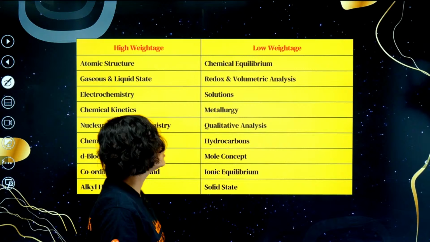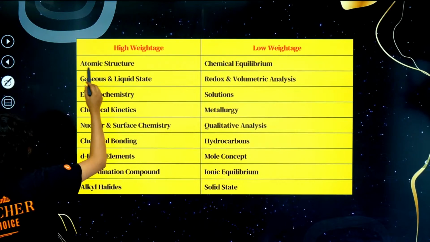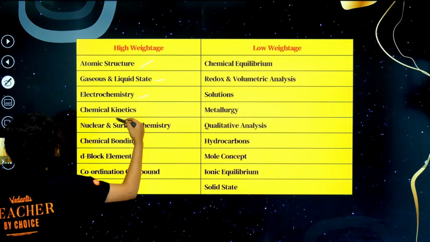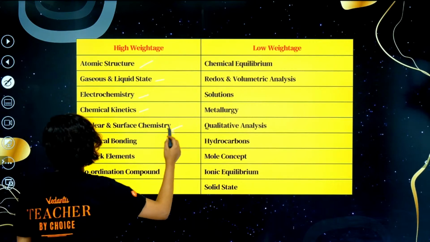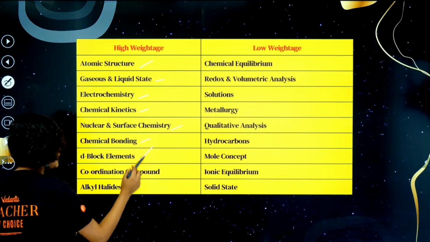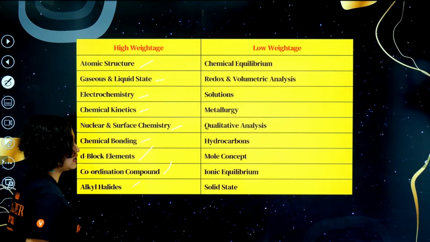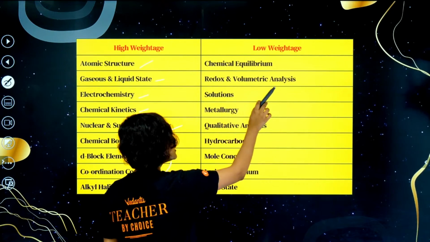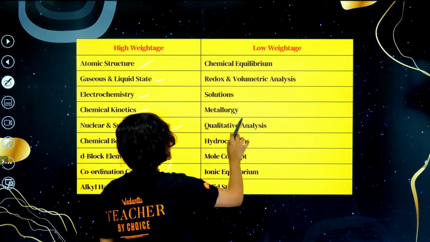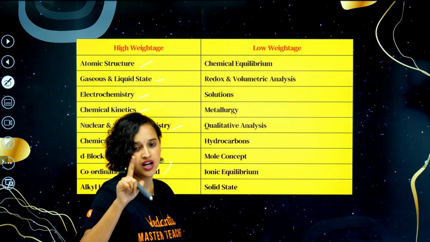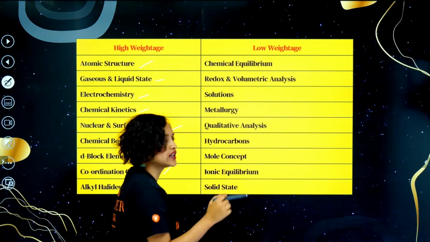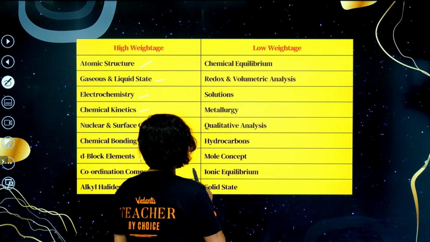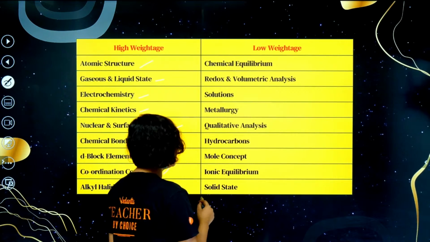Acha, moving on. Your high-weighted chapters are atomic structure, gaseous and liquid state, electrochemistry, chemical kinetics, nuclear and surface chemistry, chemical bonding, D-block element coordination, and alkyl halides. Okay, the low weighted chapters are chemical equilibrium, redox and volumetric analysis, solutions, metallurgy. One question, but again sure short, so I think we will get done with it. Don't worry. Qualitative analysis, hydrocarbons, mole concept, ionic equilibrium, solid state.